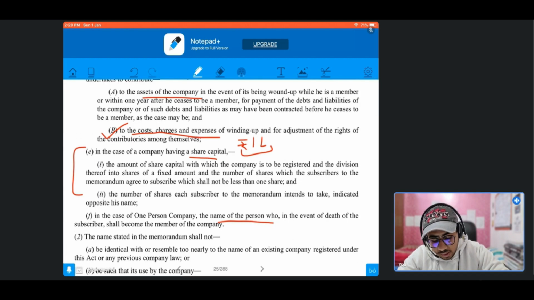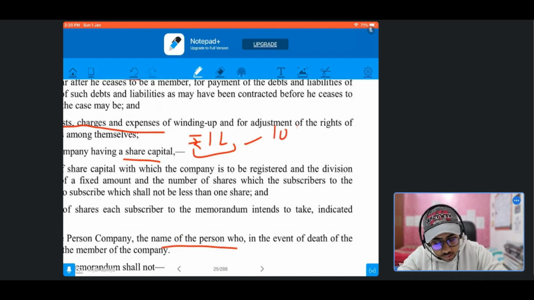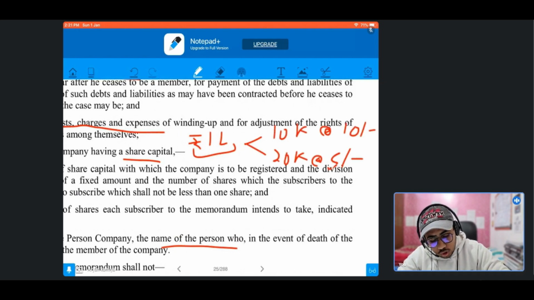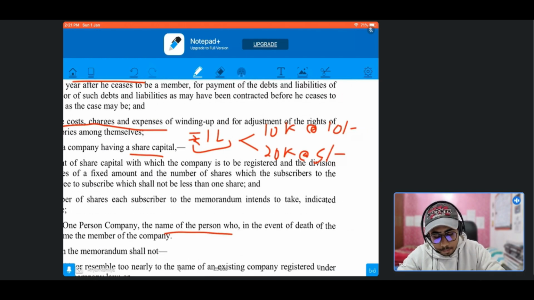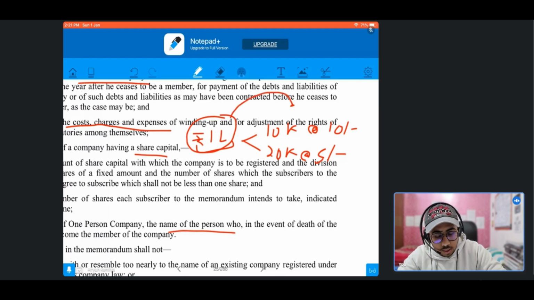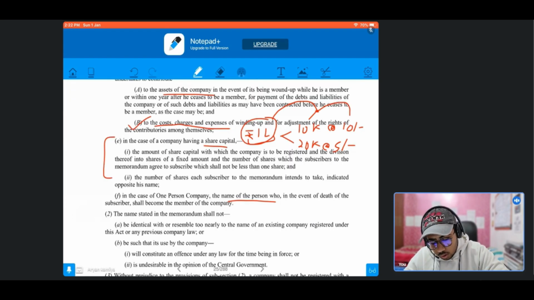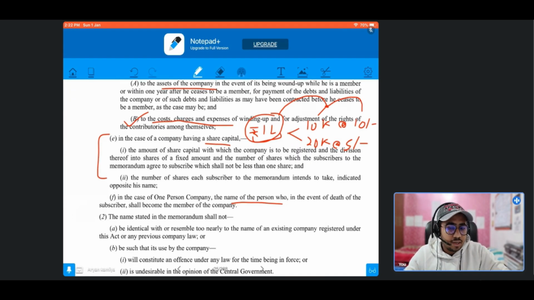So it may be divided as 10,000 shares of 10 rupees each, or it may be 20,000 shares at 5 rupees each. So this we have to mention under the capital clause, that what is the total share capital and how it is further divided thereof in the number of shares and the fixed amount, that is the denomination of each share. And also we have to mention all the names of the subscribers and the number of shares they are taking.